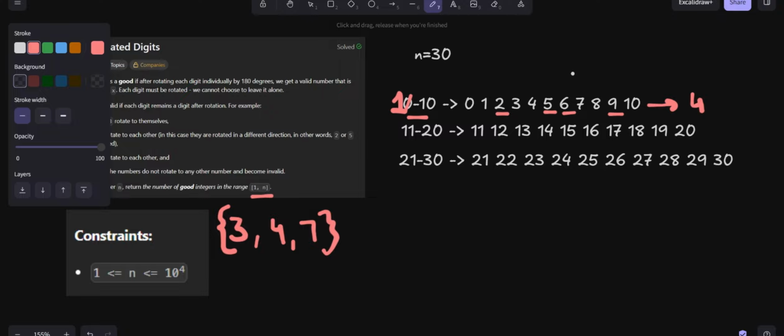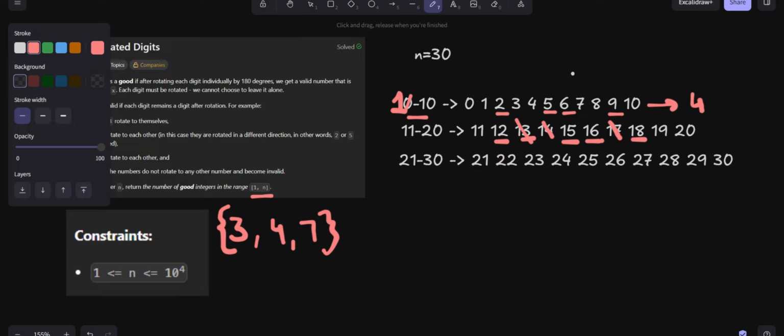Then we have 11 to 20. 11 is not going to contribute to any answer. 12, however, is going to contribute because 2 is going to change to 5 and the number will become 15. 13 is not going to contribute because it has 3, and 3 is invalid. 14 is an invalid number. Similarly, 17 would be invalid because 7 is present. 15 is going to change because 5 is going to convert to 2, so it becomes 12. 16 is going to change to 19.